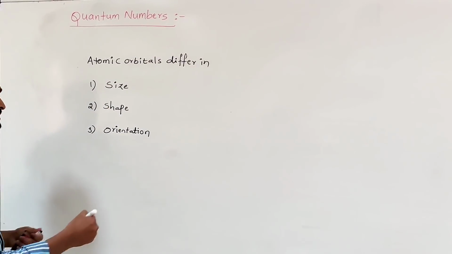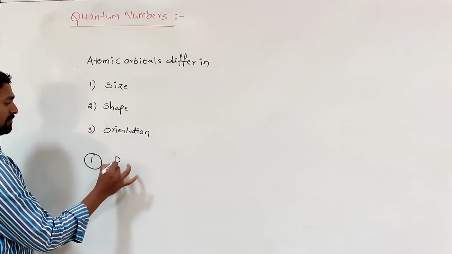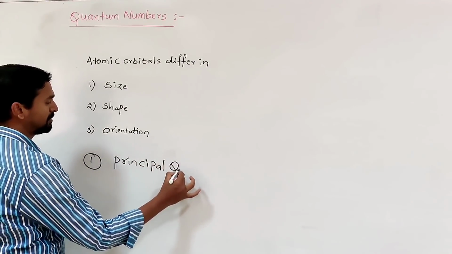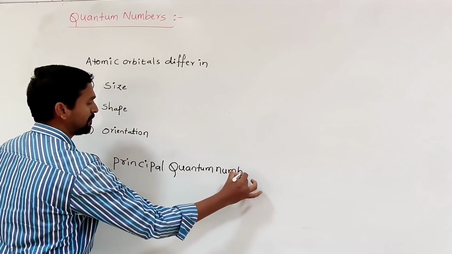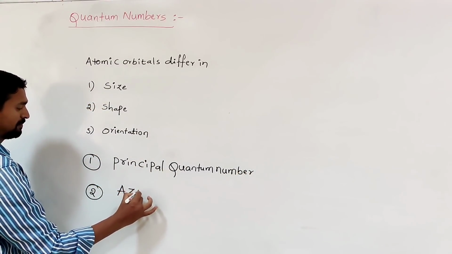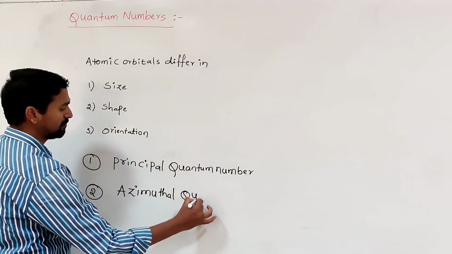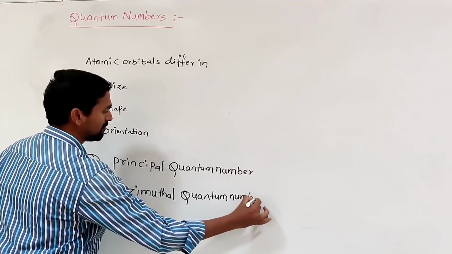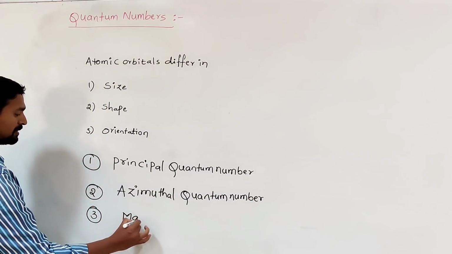What are the quantum numbers? The first one is the principal quantum number, second is the azimuthal quantum number, third is the magnetic quantum number.